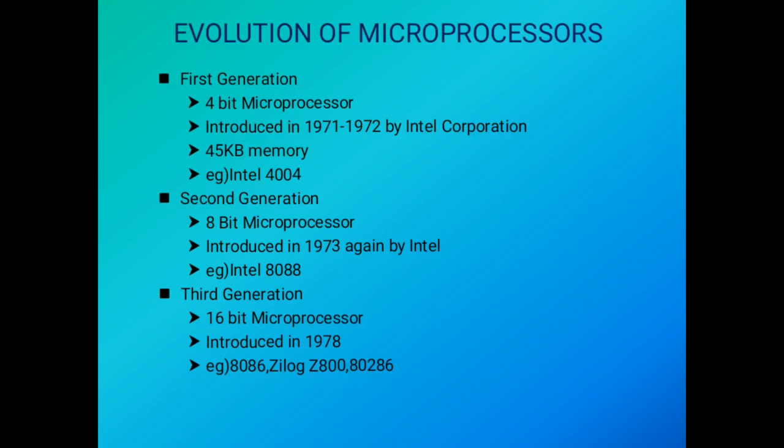The second generation microprocessor was an 8-bit microprocessor. Intel 8088 was the first 8-bit microprocessor which could perform ALU operations on 8-bit words. The third generation microprocessors were introduced in the year 1978. These were 16-bit processors with a performance like a minicomputer. Intel 8086, Zilog Z8000, 80286 are the 16-bit processors.